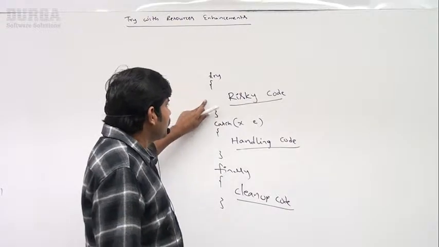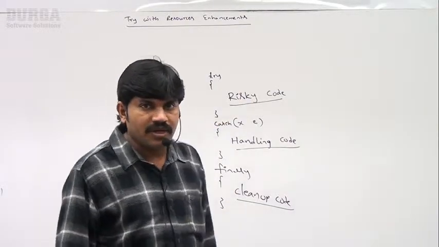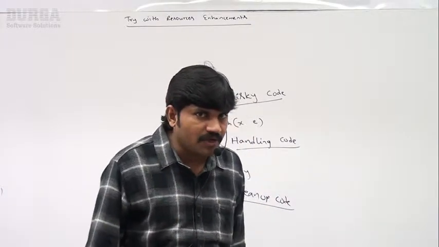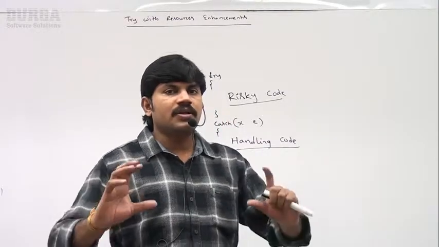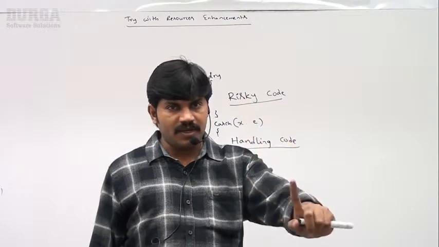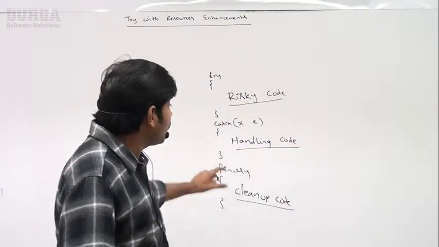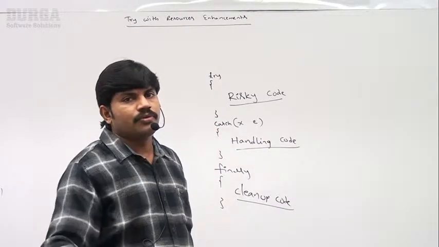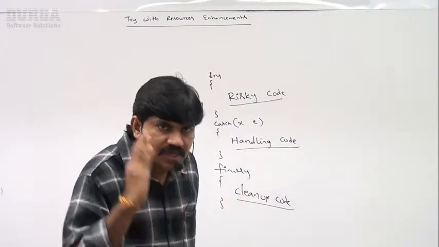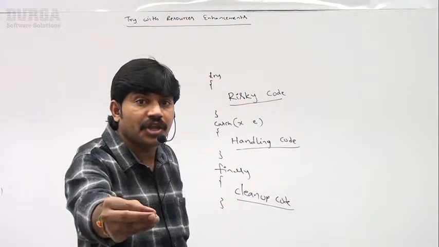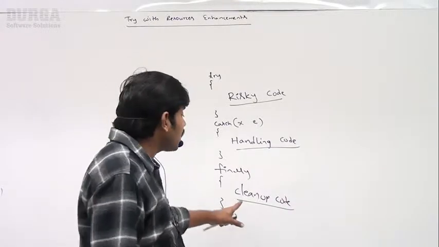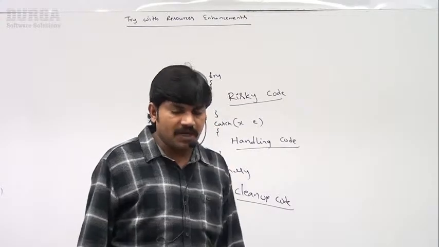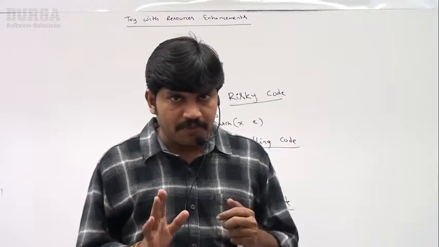So in Java exception handling, we handle with try, catch, finally. What is the purpose of the try block? The risky code we maintain inside a try block. Inside the catch block, which code do we take? Handling code. In the finally block, which code? Cleanup code, resource deallocation code. Close the database connection, network connection, stream, file writer, file reader, such types of resource closing. Resource deallocation code we have to take inside the finally block.